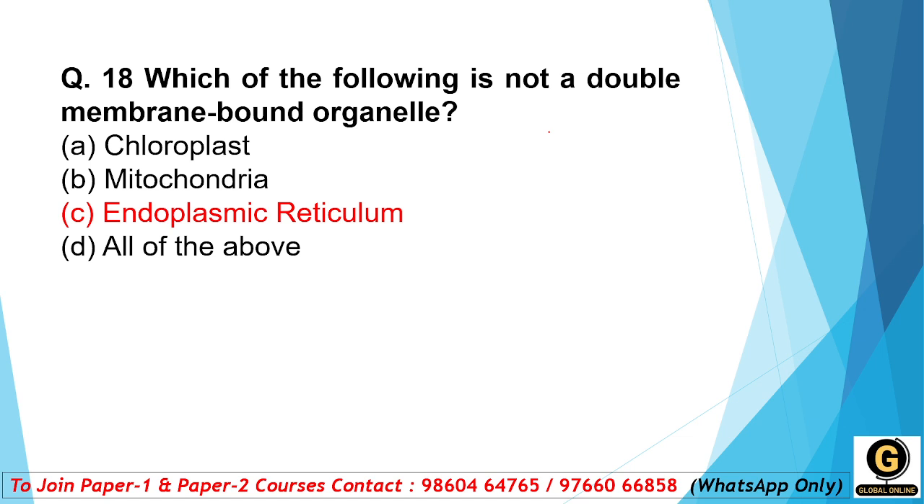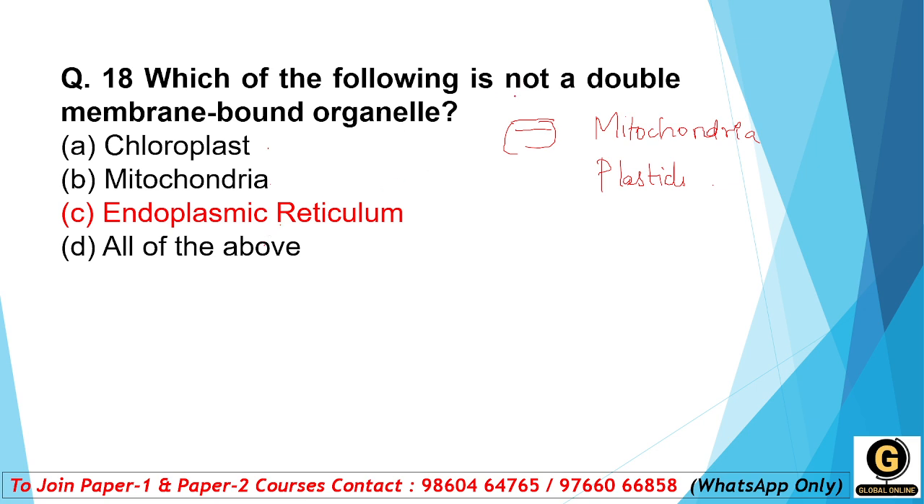Which of the following is not a double membrane bound organelle? Double membrane, how many membranes? Two. There are two organelles which are double membrane, that is mitochondria and plastids. In plastids, chloroplast comes. So chloroplast is a form of plastid. The options are chloroplast, mitochondria, endoplasmic reticulum and all of the above.